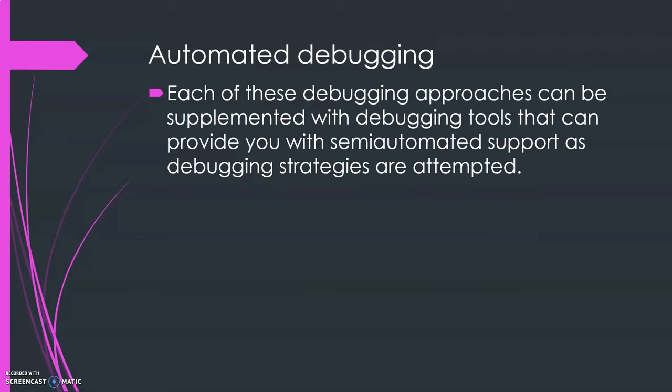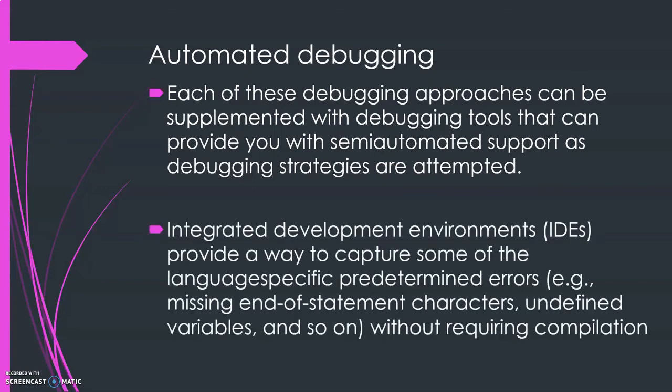Each of these debugging approaches can be supplemented with debugging tools that can provide you with semi-automated support as debugging strategies are attempted. Okay. So integrated development environments provide a way to capture some of the language specific predetermined errors. See, actually for automated debugging, we have so many approaches available.